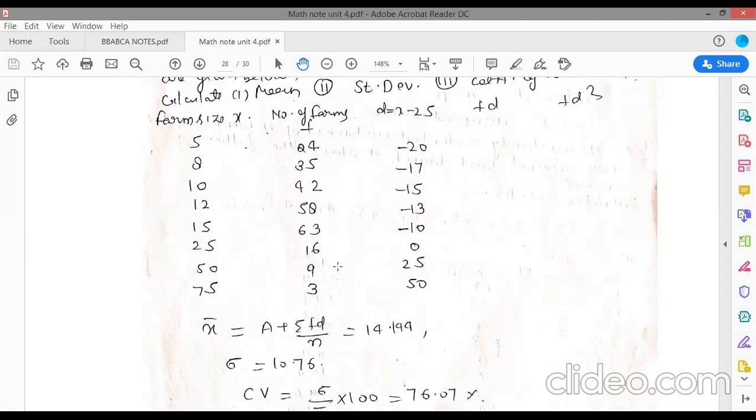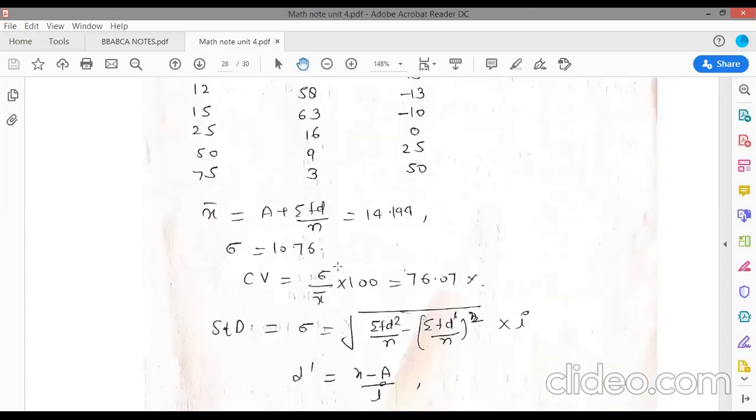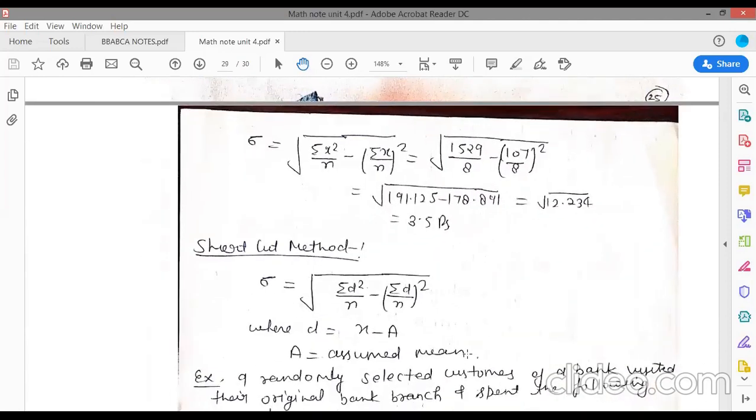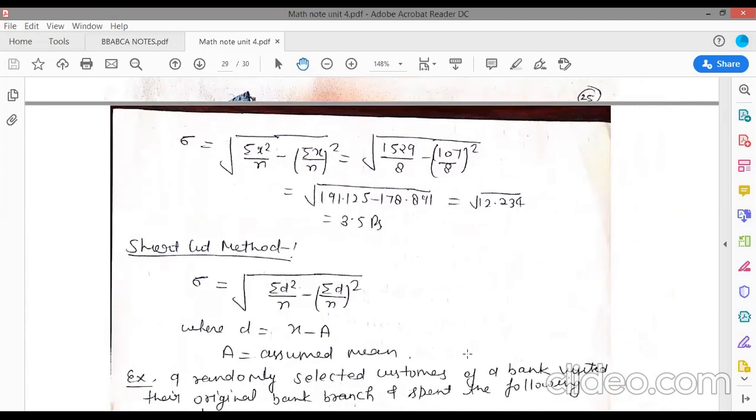So first of all find mean. x bar is equal to, since frequency is given, a plus summation fd upon n. From the table you will get your mean 14.144, and sigma is equal to 10.676, and the coefficient of variation will be your 76.07, and this is your standard deviation. So this is your exercise. Just calculate all these 3 points.